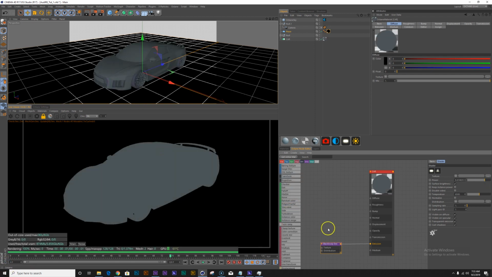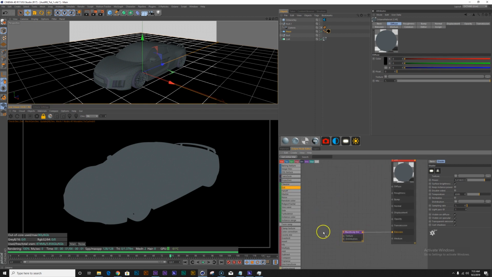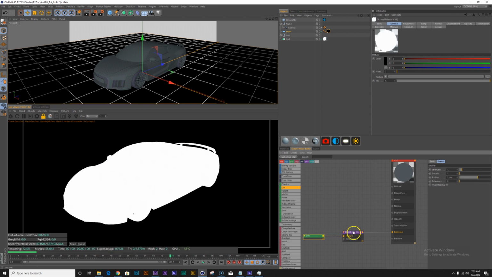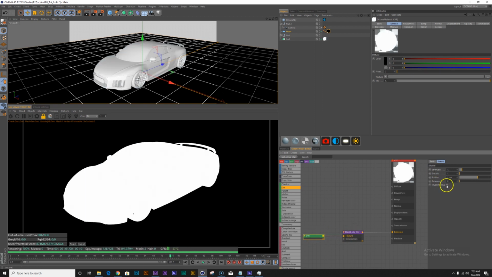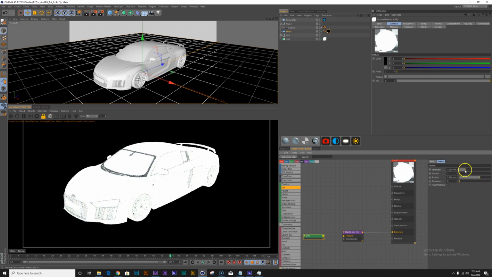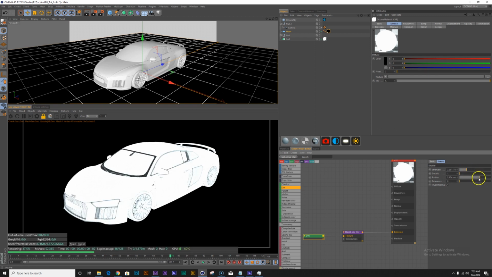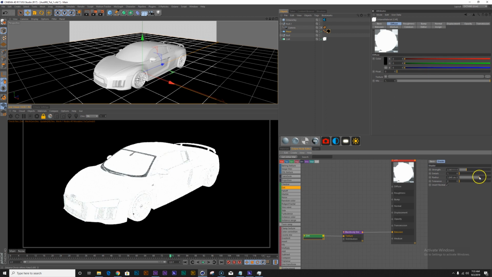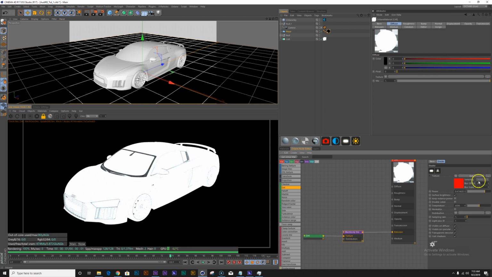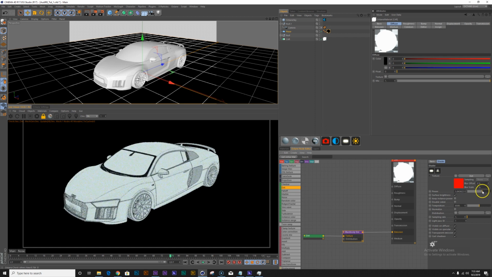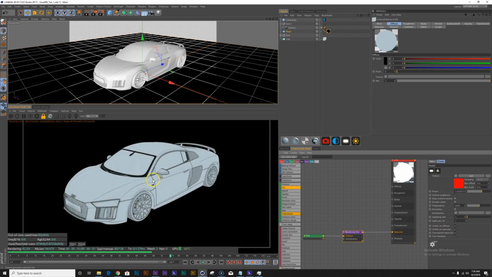Next, I'm going to add a dirt node here and connect it to my texture in the black body. I'm going to invert the normals, and I'm going to play with some of these settings right here. So the dirt node acts almost like an ambient occlusion, and by playing with the power, we get a good idea what this looks like.